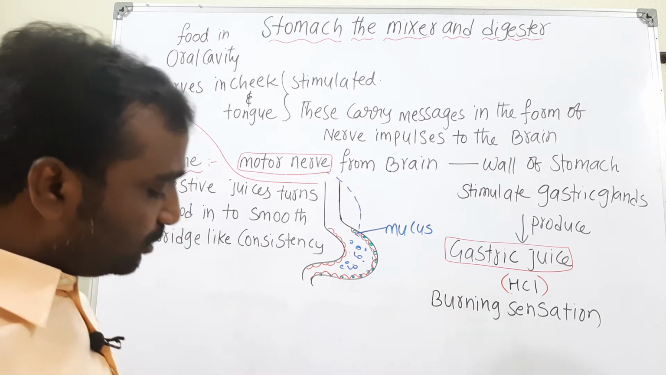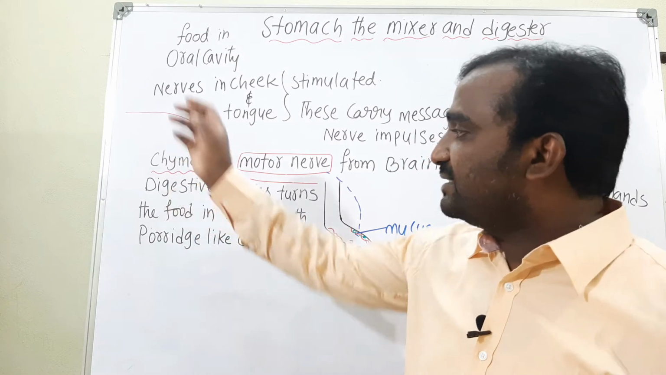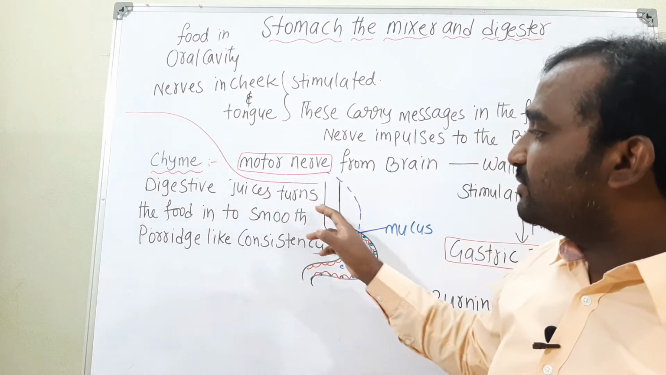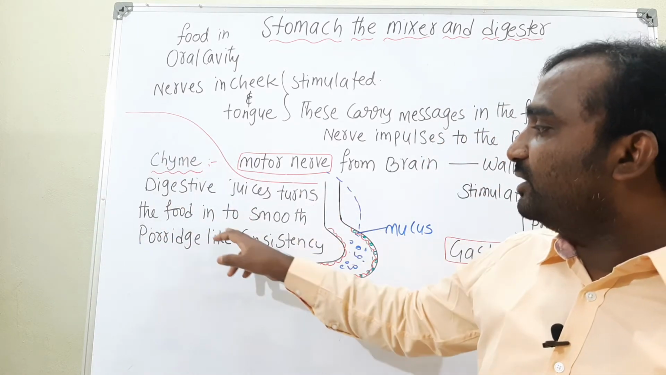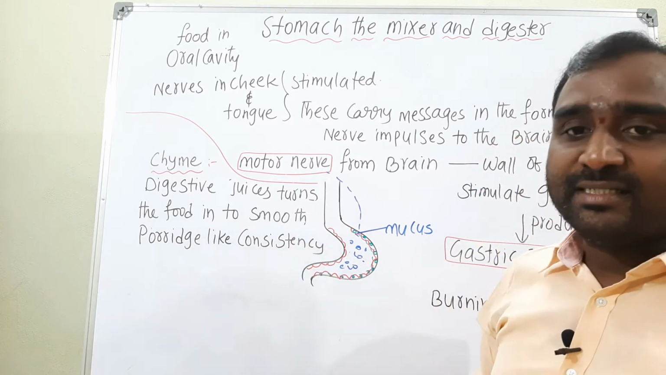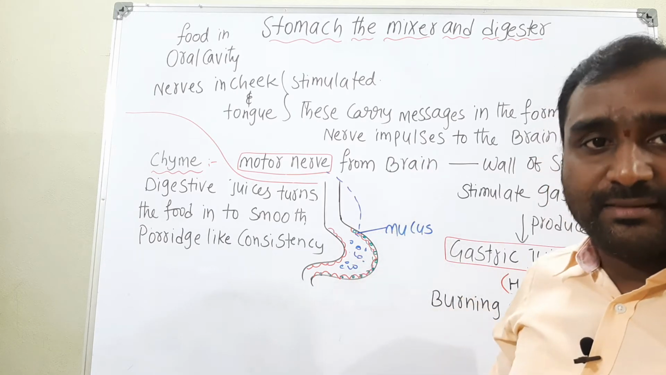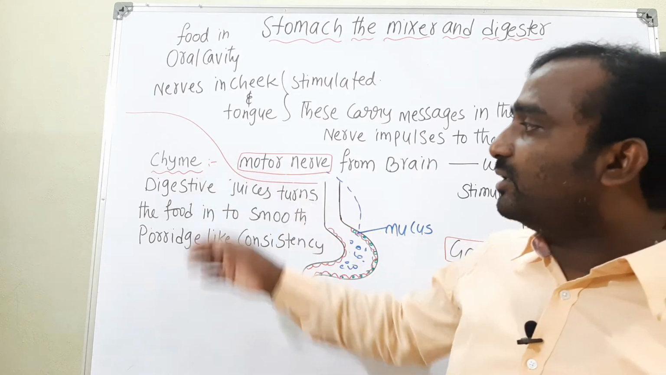Especially, if you observe, here we find the term chyme. What is chyme? The digestive juices turn the food in the stomach into a pouring, liquid-like consistency. Whatever food is partially digested in the stomach is called chyme.